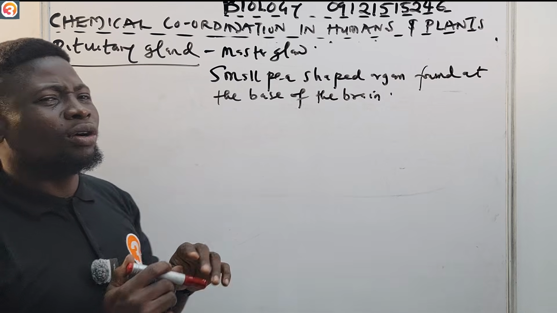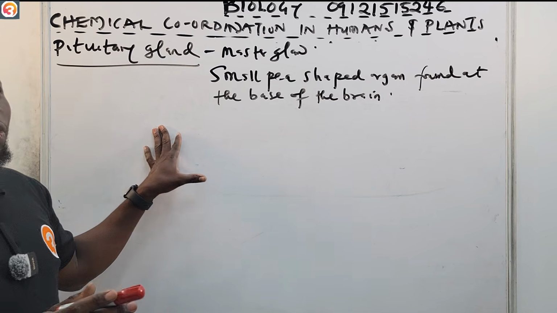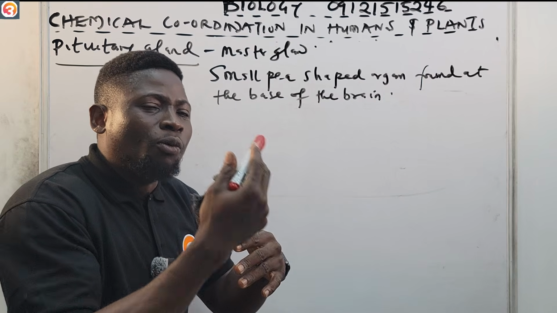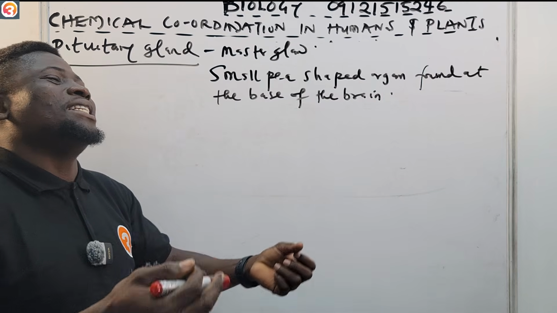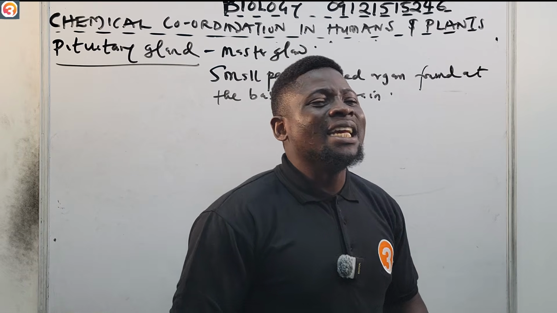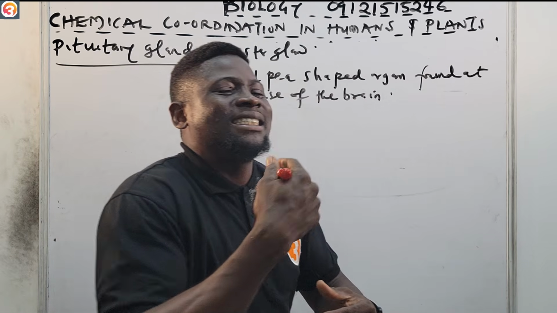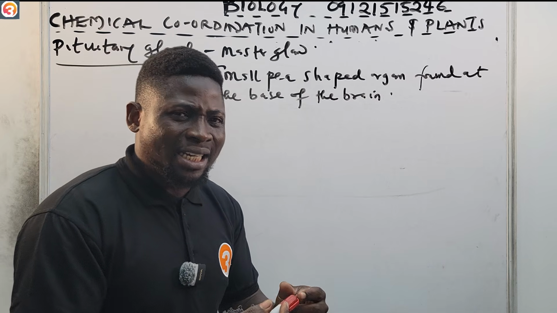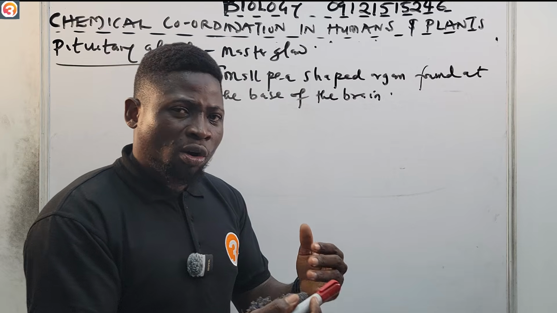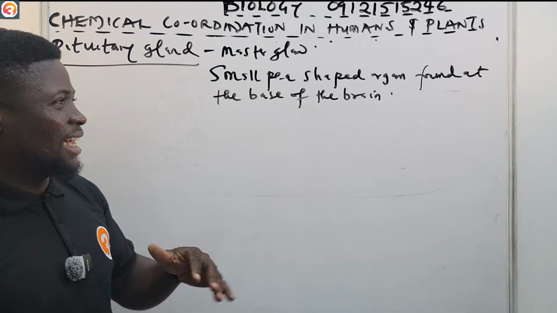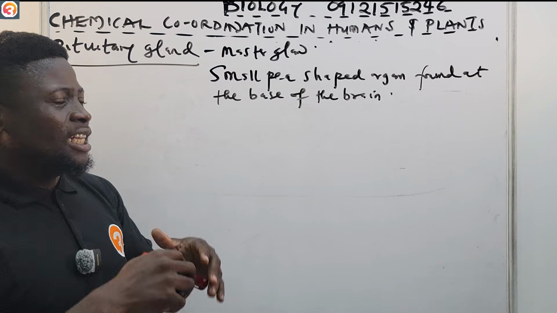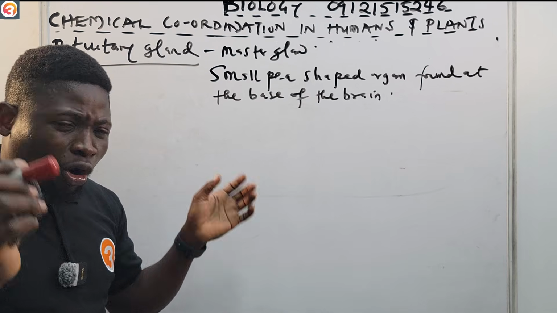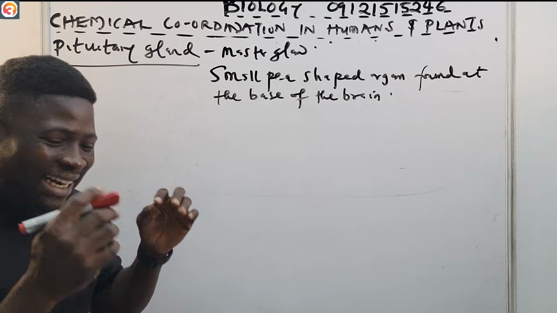But why is it called the master gland? It's called the master gland because it produces other hormones that tell other hormones what to do. That's why they call it the master organ. It produces hormones that coordinate the functioning of other hormones. It produces other hormones that control and coordinate the functioning of all other types of hormones.